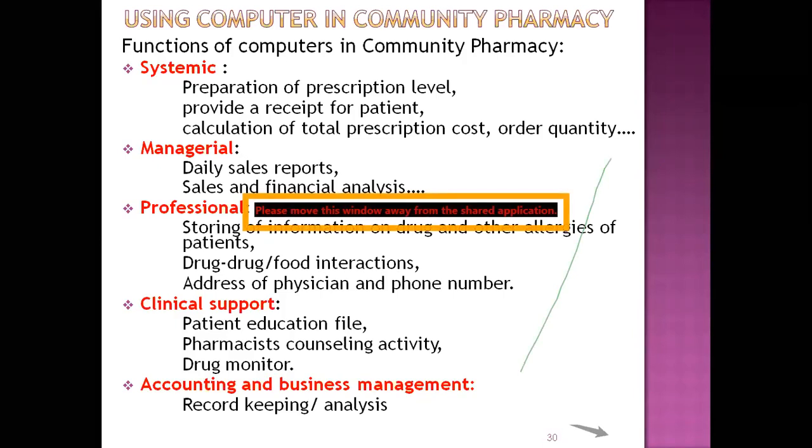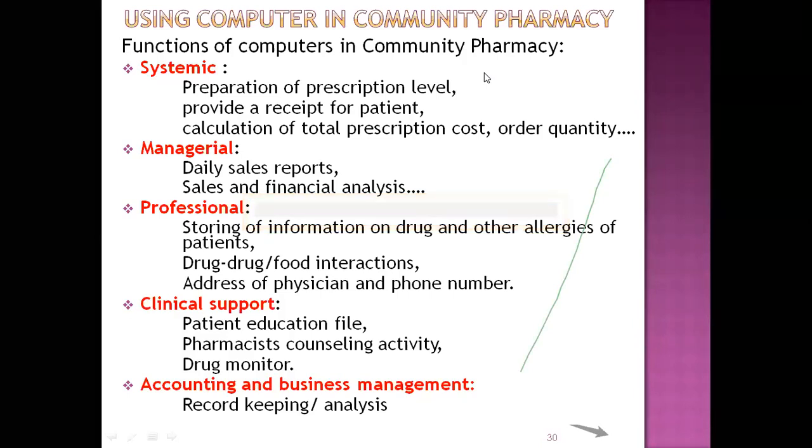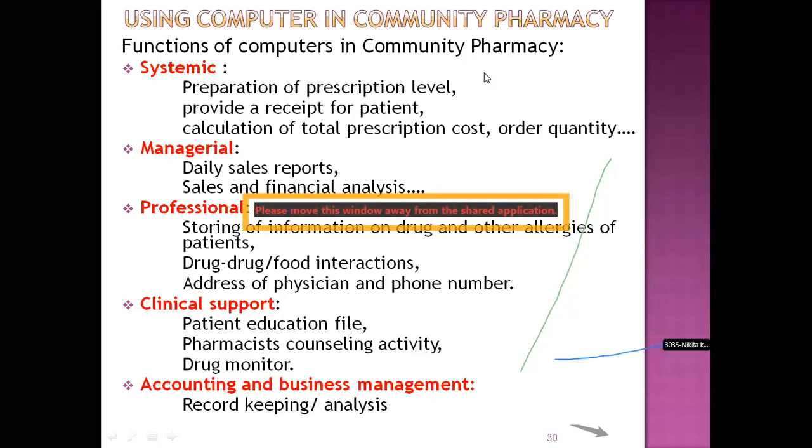In systematic use, you have to maintain the prescriptions, those drugs which are sold only on prescription, that record you have to maintain with the help of computers. Providing receipts, daily sales report you have to calculate, and with the calculations you have to take the financial analysis of the concerned community pharmacy.